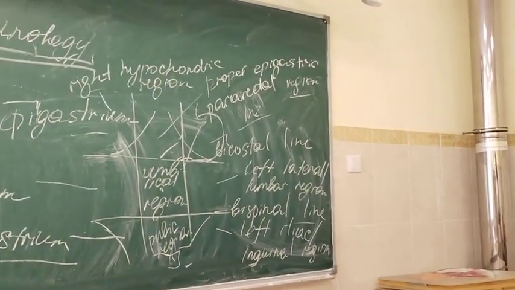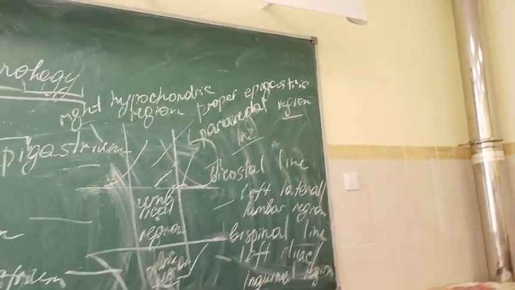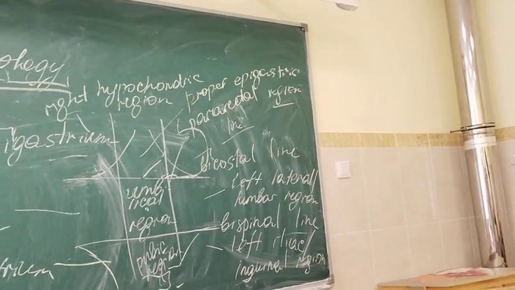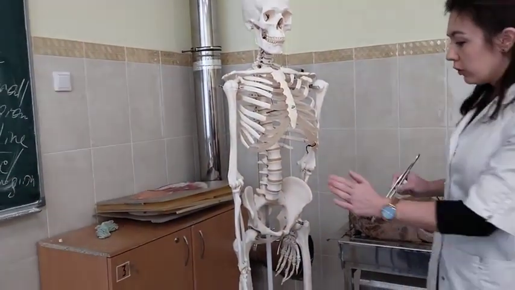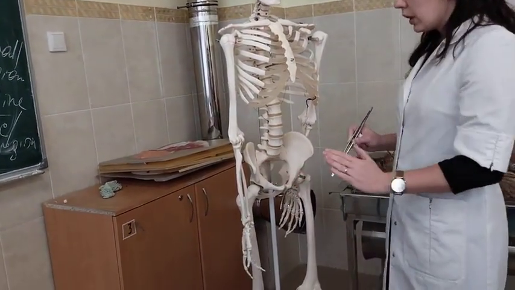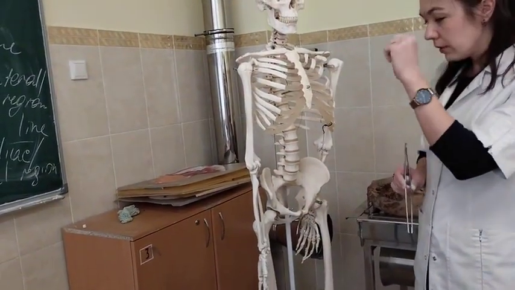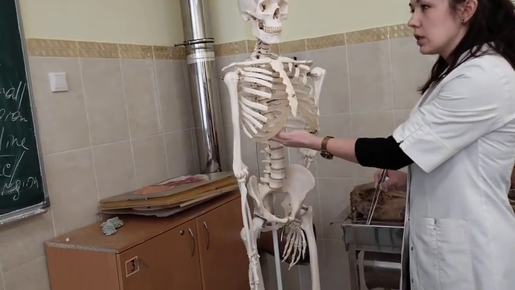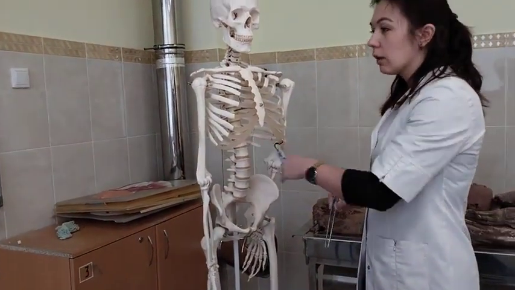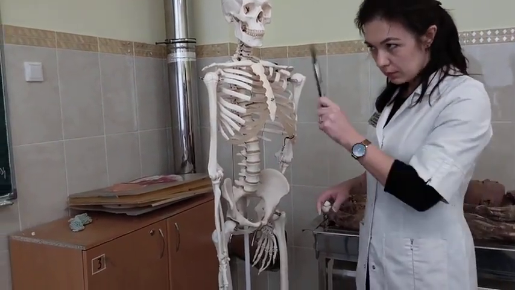What is here posteriorly? Sacrum. Promontory of sacrum. This is the terminal line. So this is pelvic inlet, which serves as an inferior boundary of the abdominal cavity or superior boundary of the pelvic cavity, and diaphragm separates the thoracic cavity from the abdominal cavity. Okay.